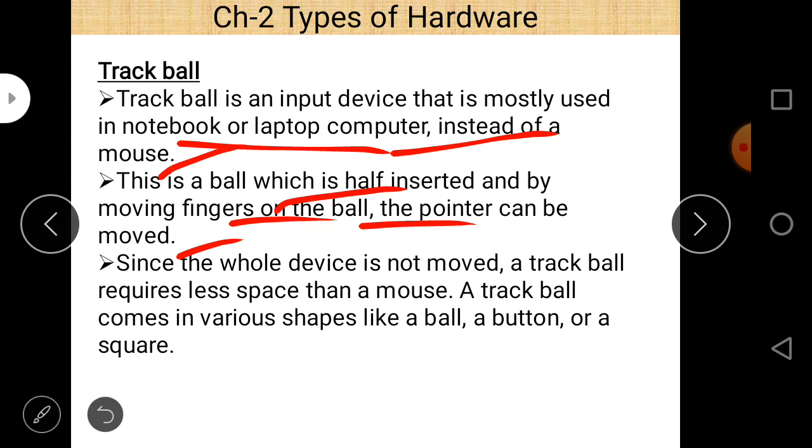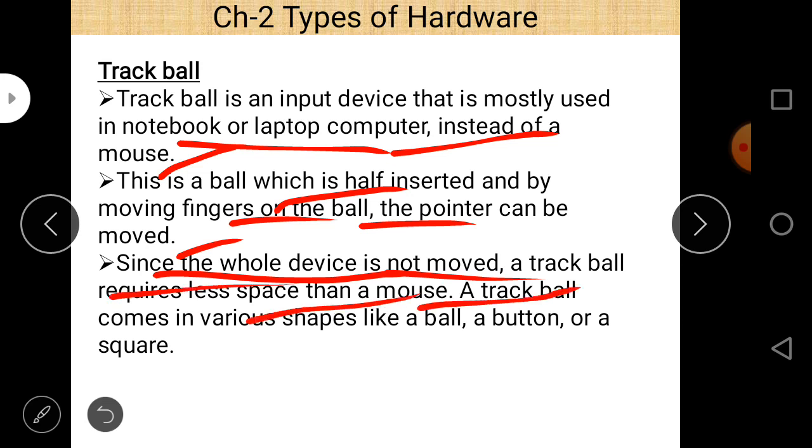Basic difference between a trackball and a mouse is that trackball is stable, and mouse is movable. So without moving a trackball, you can set a position on a computer screen, but for a mouse you must change the position by moving it. If you want to change the position, then moving the mouse is a compulsory action. And since the whole device is not moved, a trackball requires less space than a mouse,